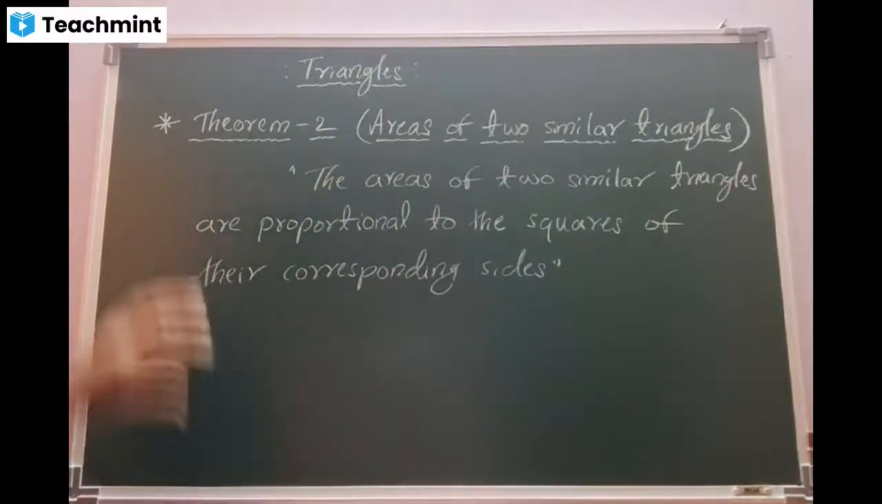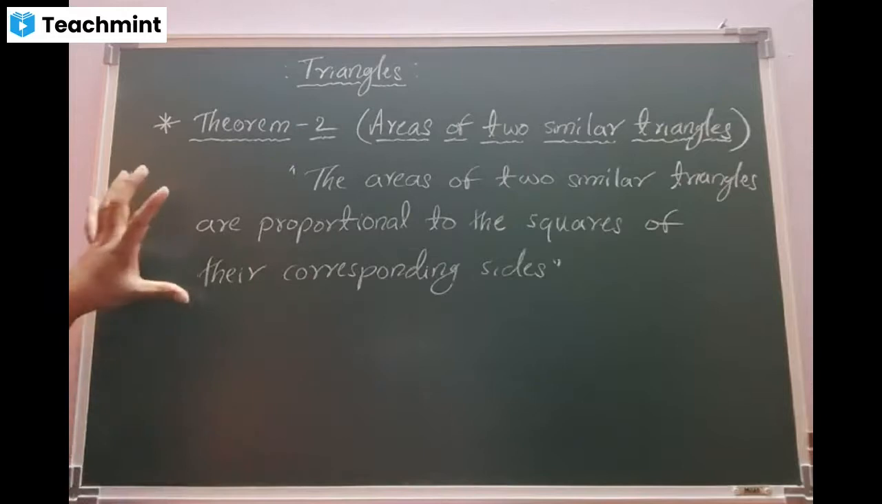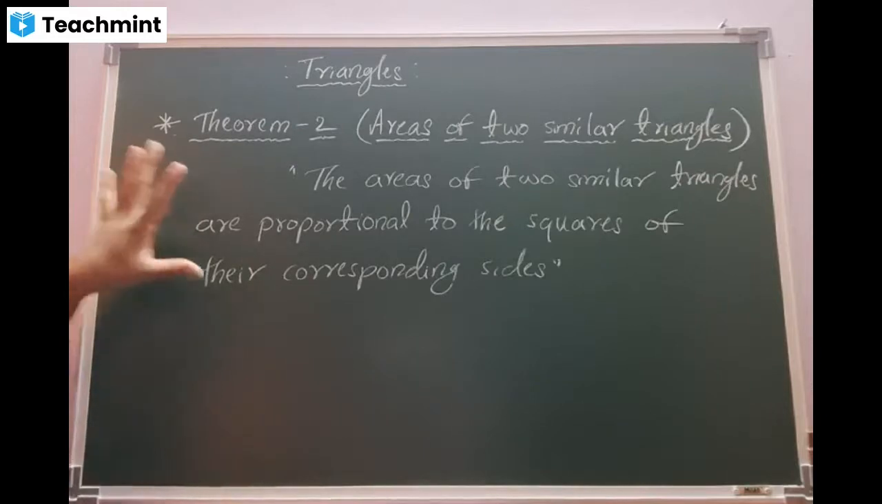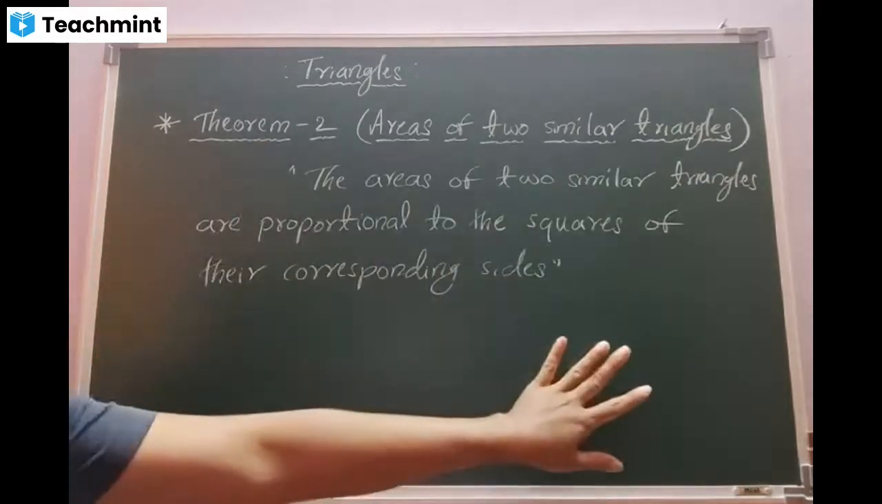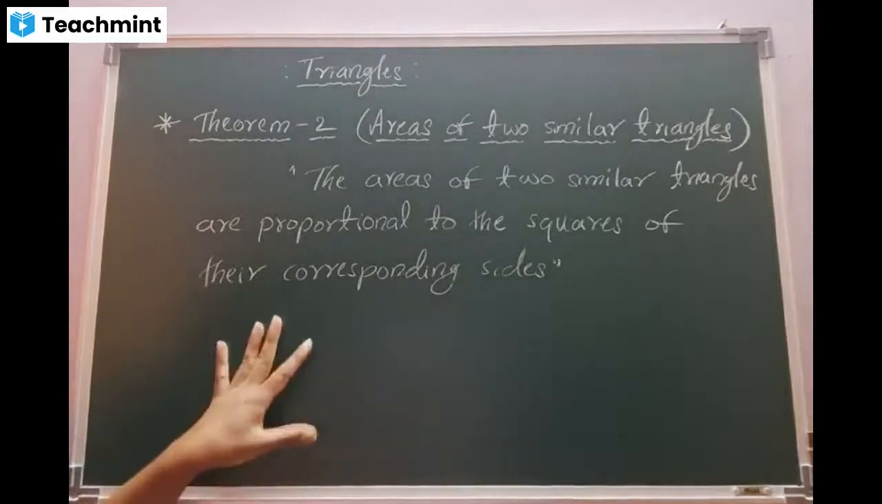Prachi, read the sentence, beta. Yes, sir. The areas of two similar triangles are proportional to the squares of their corresponding sides. Very good. Students, copy the statement quickly. I will explain the meaning. We will go for the appropriate diagram and we are going to prove this.